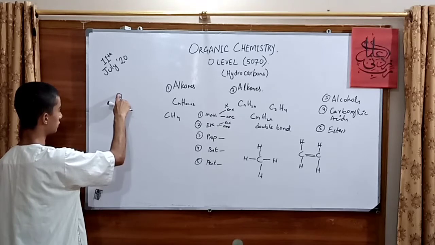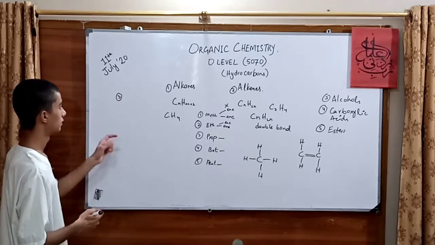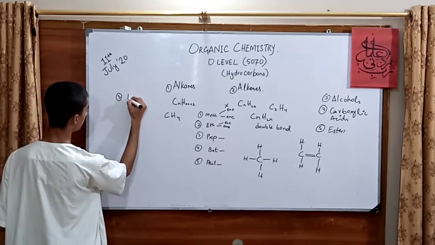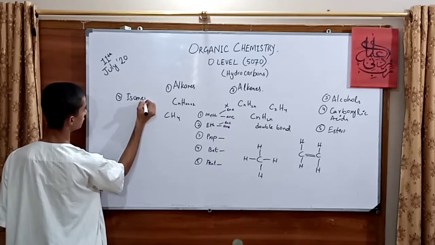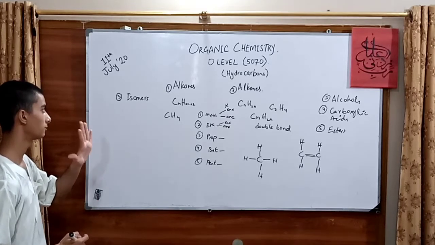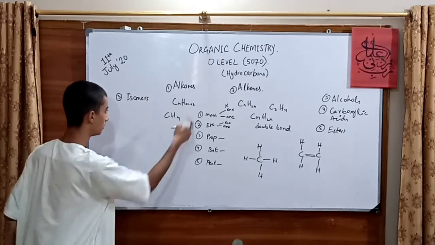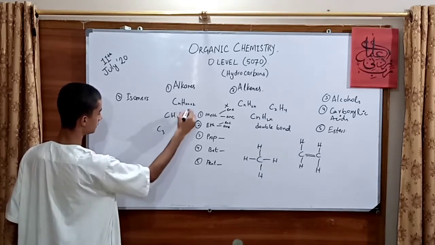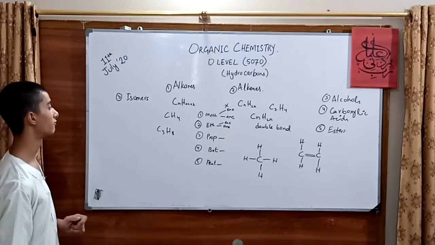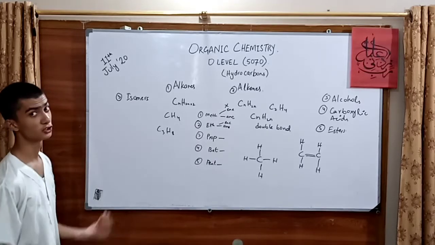But before going to the reactions, for example, in alkanes we can also have something known as isomers. Isomers basically have the same molecular formula. For example, in CnH2n+2, if I take C3, it would go with H8. Now C3H8 has the same molecular formula as its isomer, but it has a different structural formula.